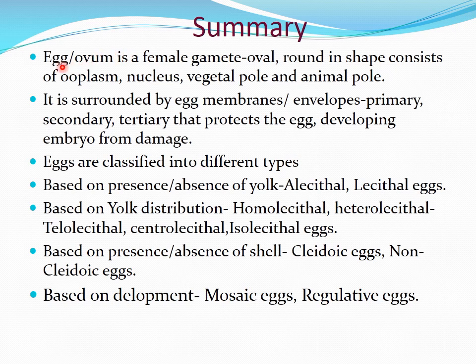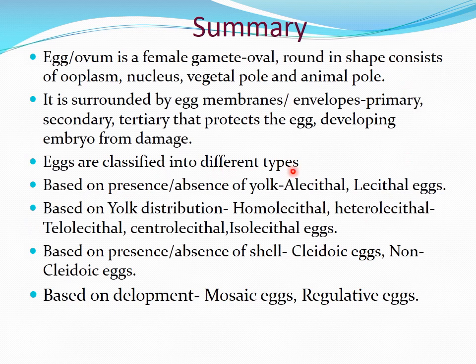Summary: egg or ovum is a female gamete, oval or round in shape, consisting of ooplasm, nucleus, vegetal pole and animal pole. It is surrounded by egg membranes called envelopes, which may be primary, secondary or tertiary, that protect the egg and developing embryo from damage.